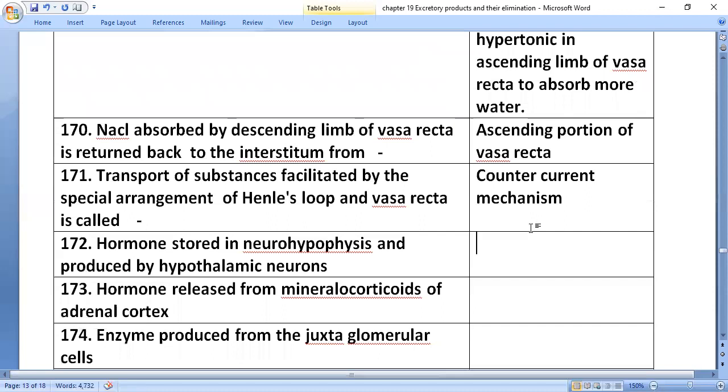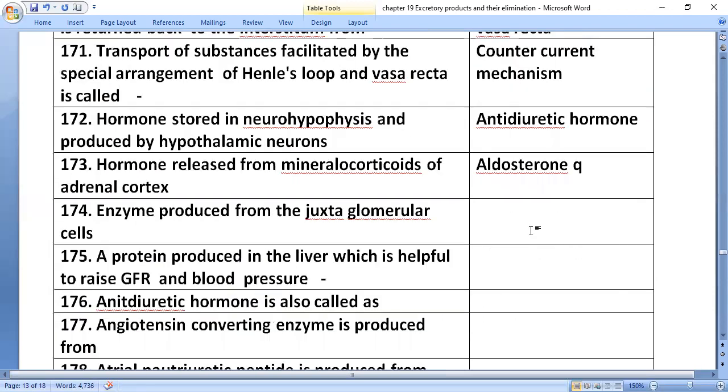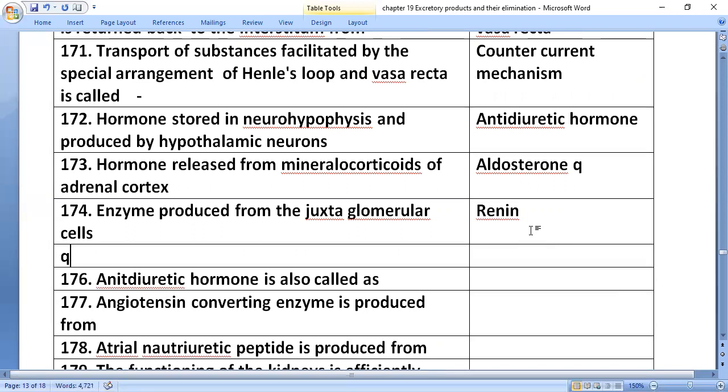Hormone stored in neurohypophysis and produced by hypothalamic neurons: antidiuretic hormone, ADH. Hormone released from the mineralocorticoids of the adrenal cortex: aldosterone. Enzyme produced from the juxtaglomerular cell: renin. Juxtaglomerular cells of the juxtaglomerular apparatus secrete renin.